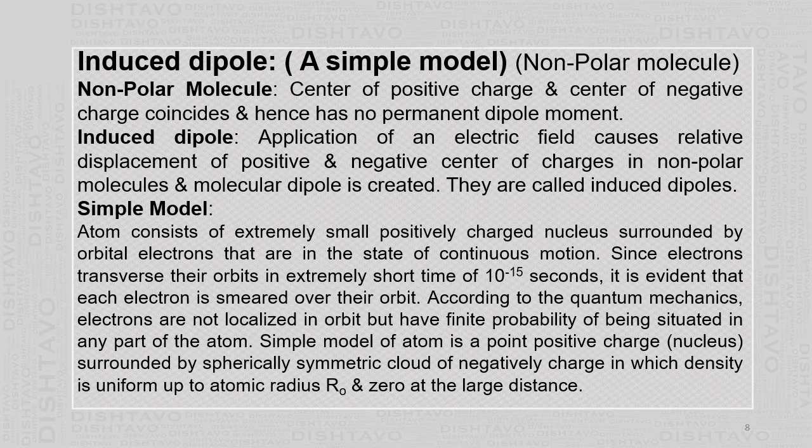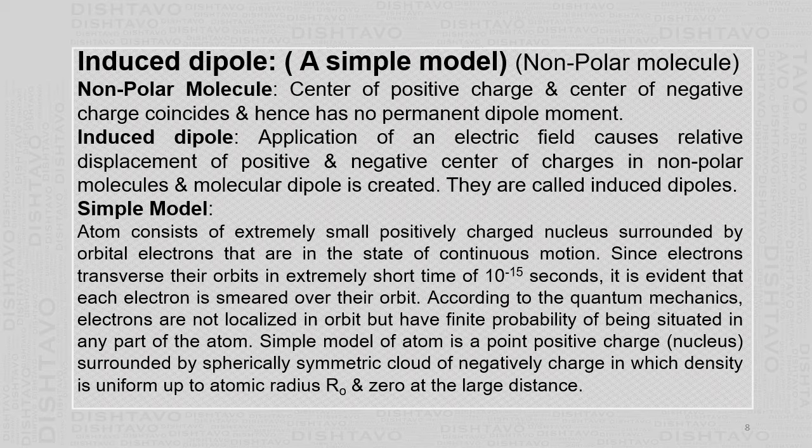That means, see, when the electron is moving, you will not be able to locate the electron. So it will just look like the motion velocity is very large. So the time taken to complete one revolution is 10 to minus 15 seconds. So it is very fast. So that negative charge will appear as if it is smeared in the orbit. Physically it is not possible to locate the negative charge at one point, but it will be as if that negative charge is smeared over that path of the orbit.